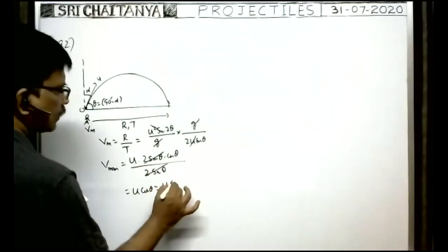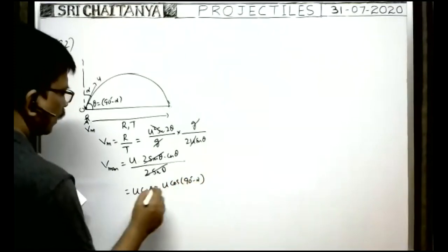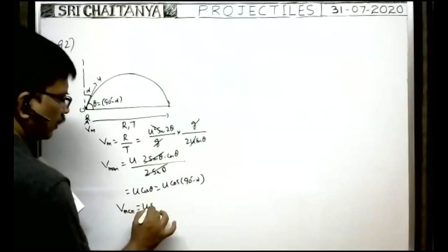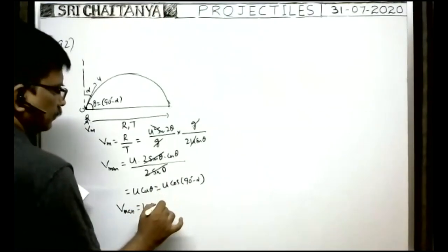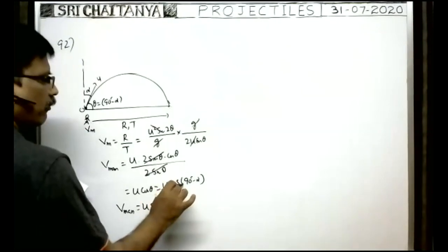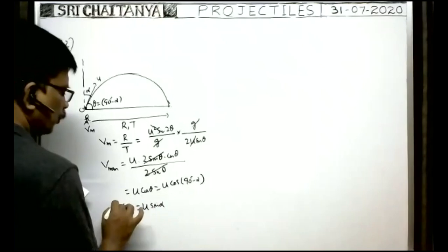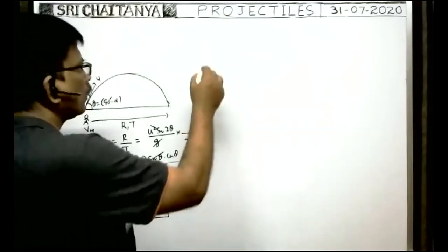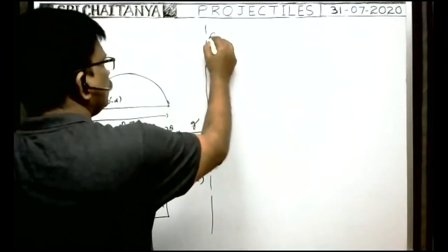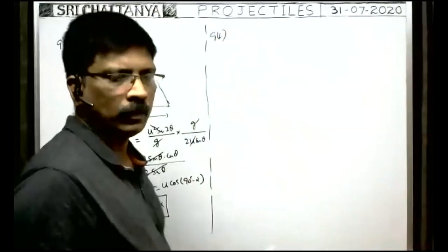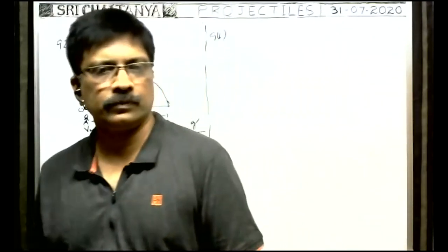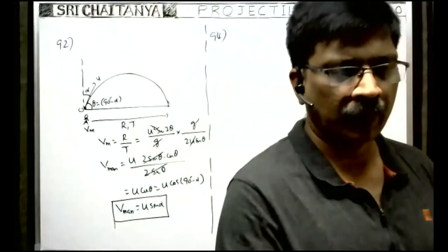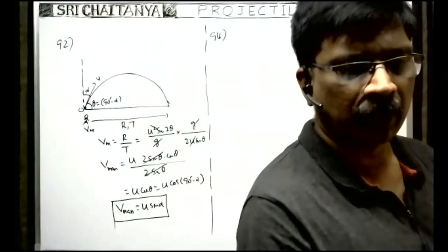That is equal to u into cos theta, where theta is 90 minus alpha. Therefore the velocity of the man we can write as u sine alpha. Cos of 90 minus alpha is in the first quadrant, cos positive only. Since there is 1 into 90, in the cos place we write sin. So u sin alpha, because cos 90 minus alpha means sin alpha. So u sin alpha is the answer. Last problem.